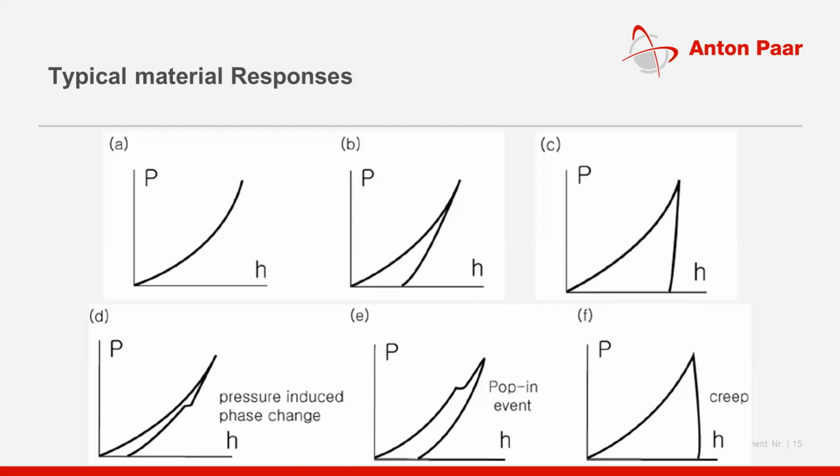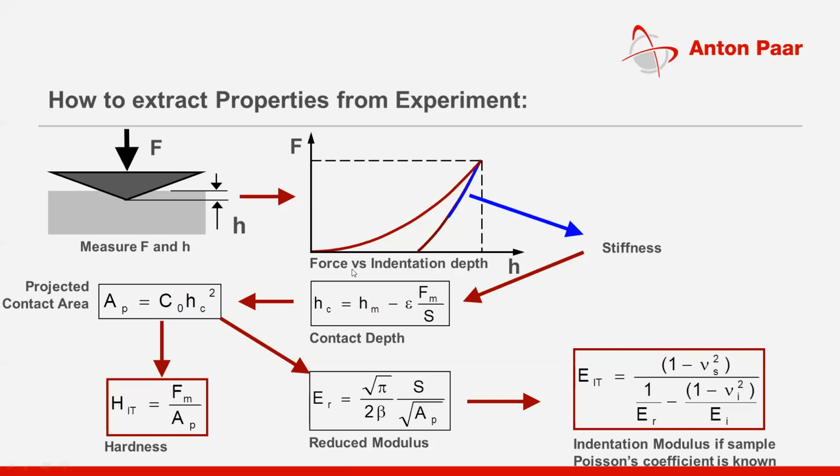So now we have got the load displacement data and the qualitative information about the sample, but now we want quantitative information: how much elastic, how much plastic. So what exactly do we do? We have the load displacement data on your right hand side, and then the unloading curve.